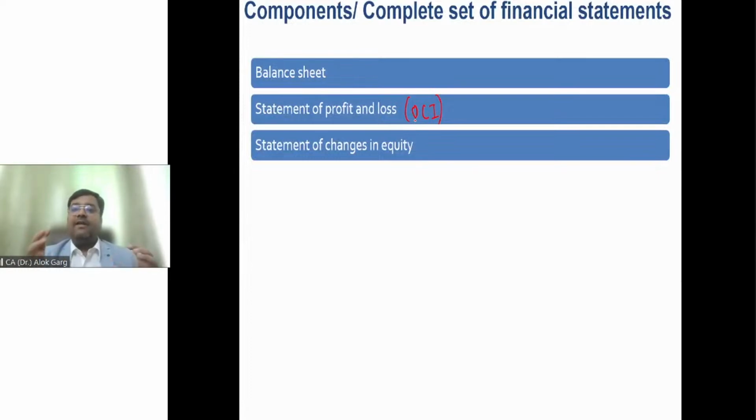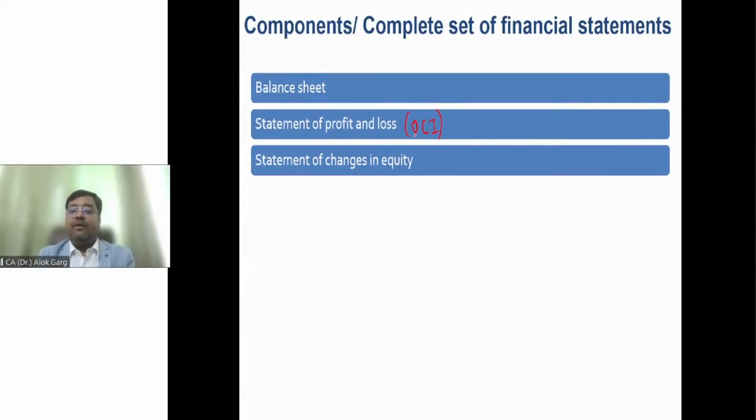And the format is given in Schedule 3. The format of the balance sheet is given in Schedule 3. The format of the statement of P&L is given in Schedule 3. The format of the statement of changes in equity is given in Schedule 3. The format is not given in Ind AS 1. So Ind AS defines this as a component, and in Ind AS the guidance is given on what should be the minimum line items, right? But the tabular format is not given in Ind AS, it is given in Schedule 3. So that has to be followed, right? Other comprehensive income I will explain when I reach the P&L section. Okay, I will explain that.